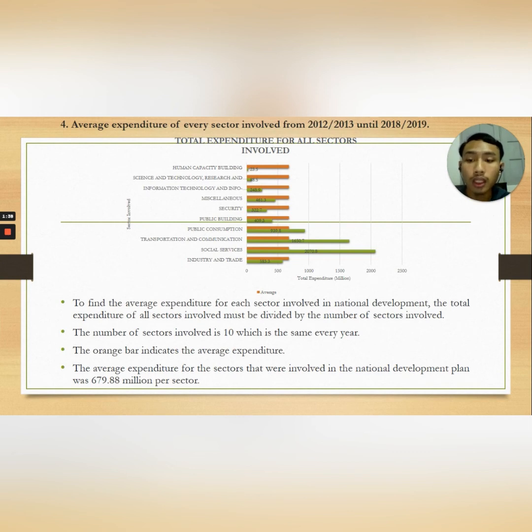As we can see, the number of sectors involved is 10, which is the same every year. From the bar chart, the orange bar indicates the average expenditure. So, the average expenditure for the sectors that were involved in the National Development Plan was 679.88 million per sector.